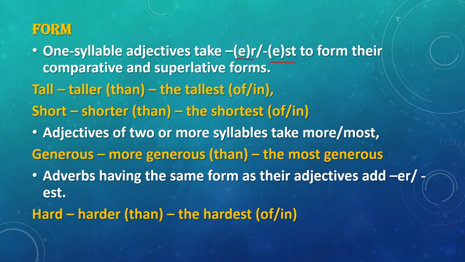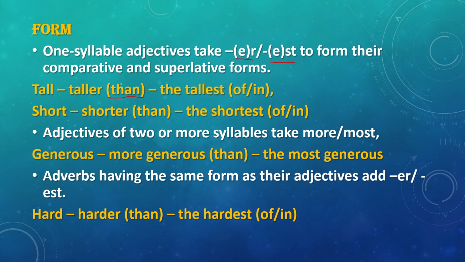For example, tall becomes taller, and the tallest.